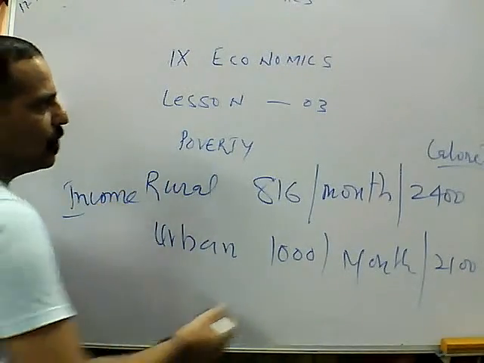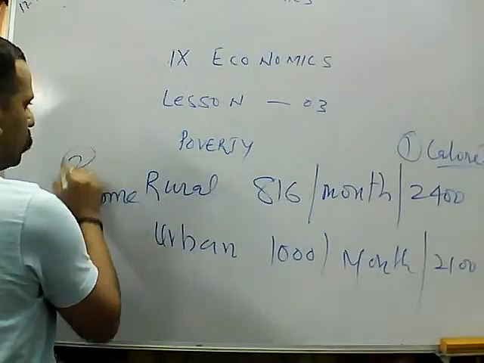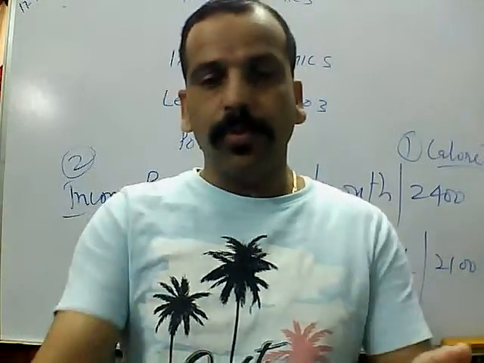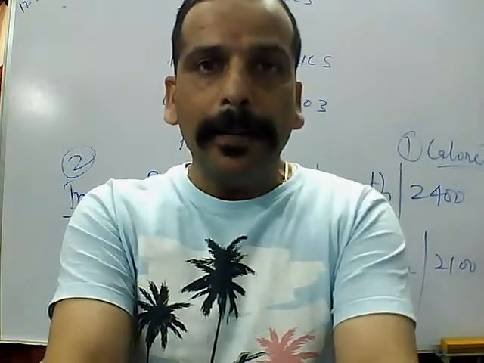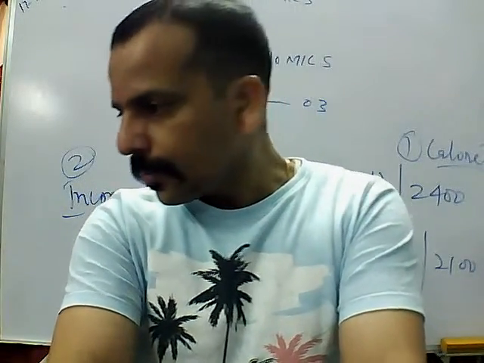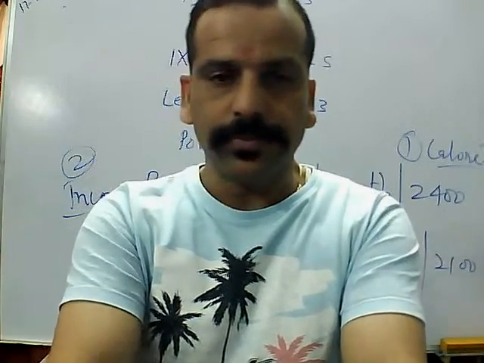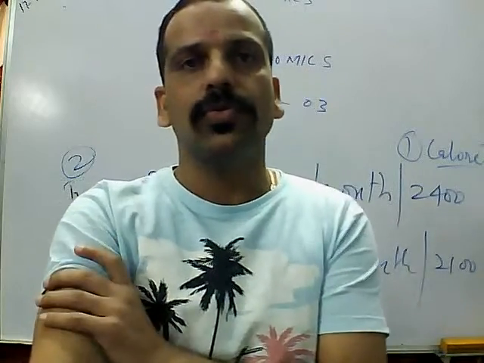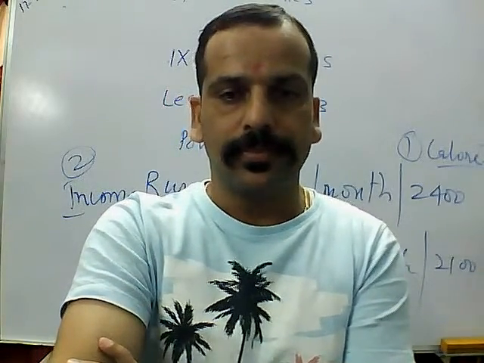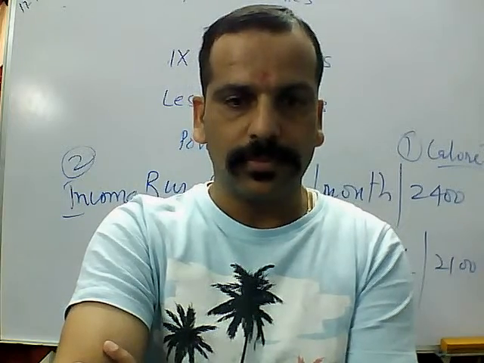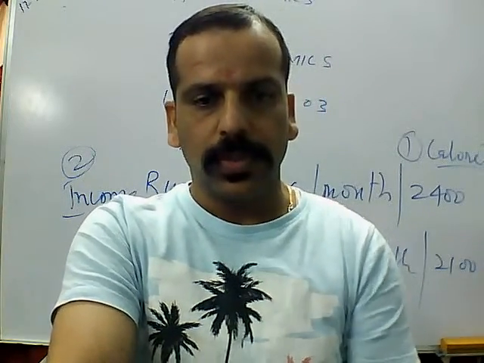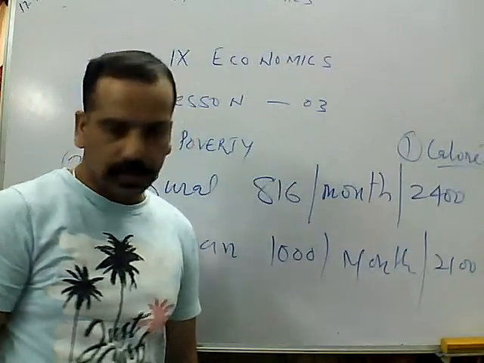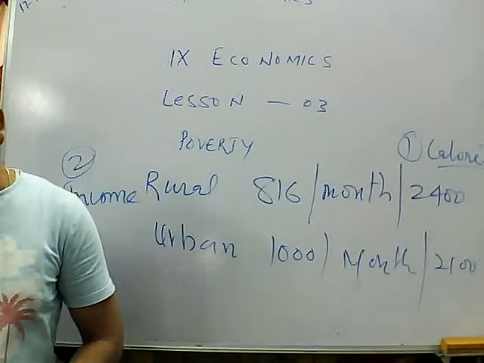So these are the 2 points, one is calories, another is income, to determine the poverty line in our country. According to the data of 2011-12, this much amount is required. Next time we will discuss poverty estimates.